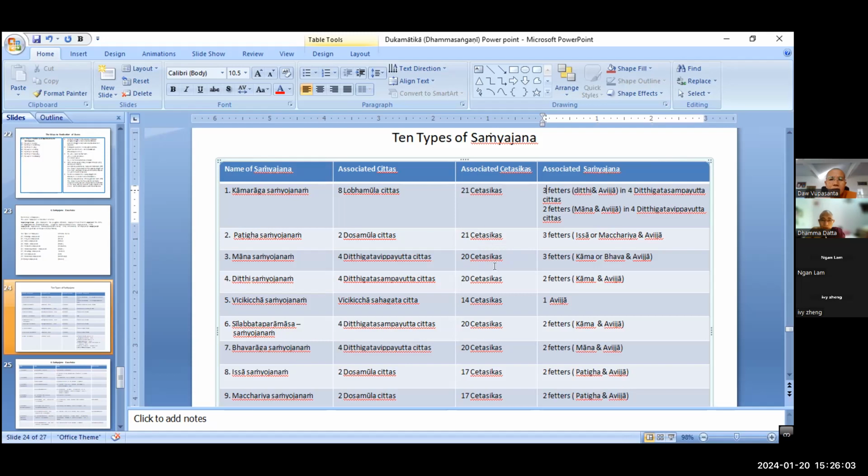Yeah, 20. I type here 20. How many cetasika, akusala cetasika, cannot arise together with the mana? 7 cetasika. Right, 7. What are they? Dosa, Issa, Macchariya, Kukkucca. Very good. And then? Lobha, Mana. This is lobha mula citta.